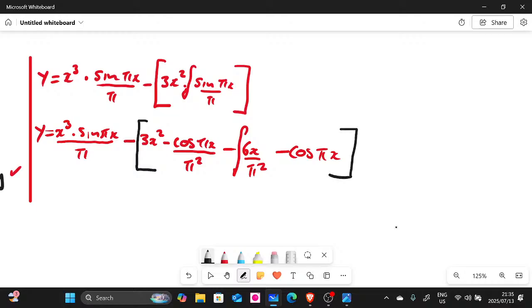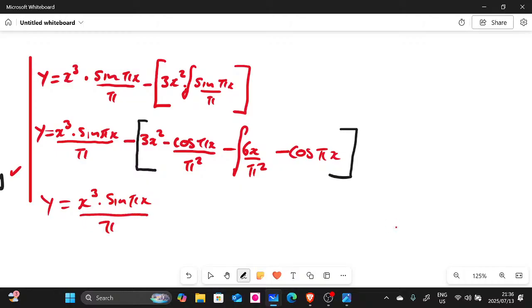This is still on the same bracket there. So let's continue. So we're gonna have this x cubed multiplied by sine x divided by x, right? Then let's do the brackets. We have minus there. Then let's do the bracket. So this one here is gonna be negative. Can I write it as negative?